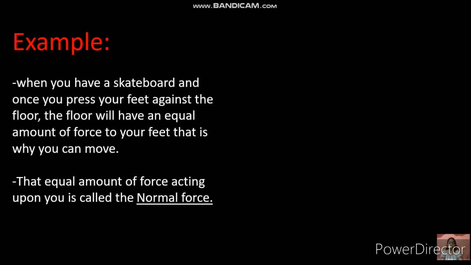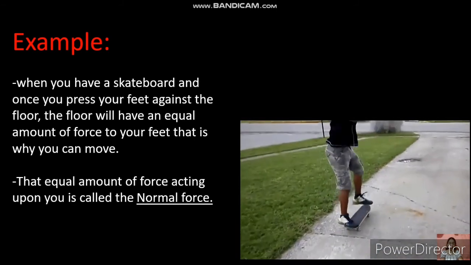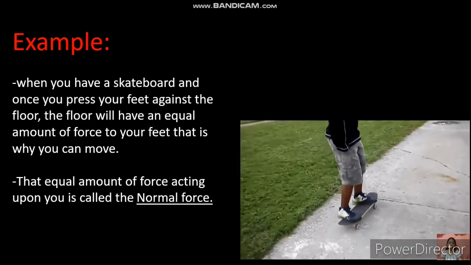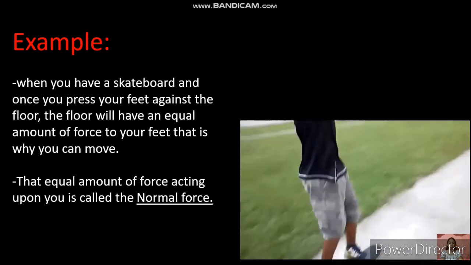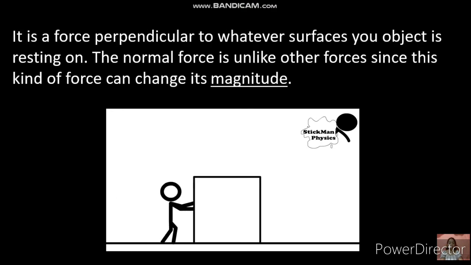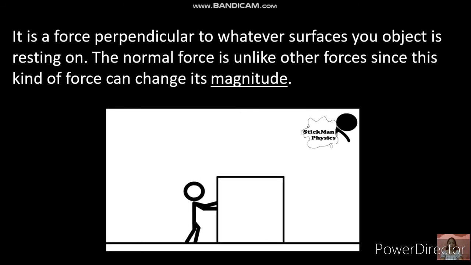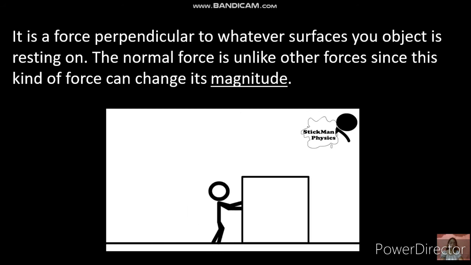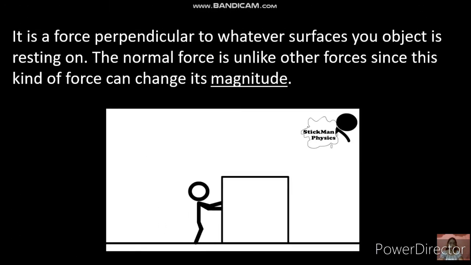For example, when you have a skateboard and you press your feet against the floor, there will be an equal amount of force on your feet. That is why you can move. That equal amount of force acting upon you is called the normal force. It is also a force perpendicular to whatever surface your object is resting on. The normal force is unlike other forces since this kind of force can change its magnitude. So did you get it, class? Okay, good.